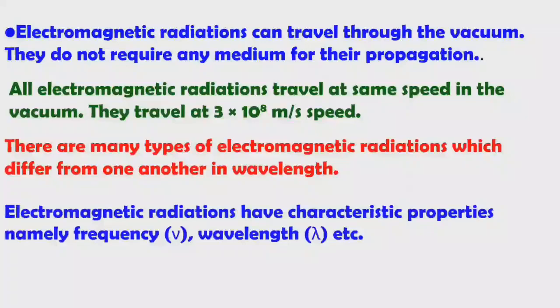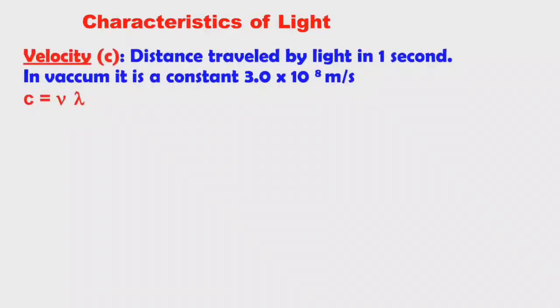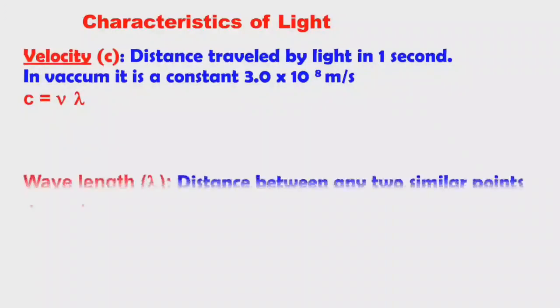Now we will discuss the characteristic properties of light. Velocity, it is represented by c. Distance travelled by light in 1 second is called velocity of light. In vacuum, it is constant, that is 3 × 10^8 meter per second. Formula for velocity: c = νλ, where ν is the frequency and λ is the wavelength.